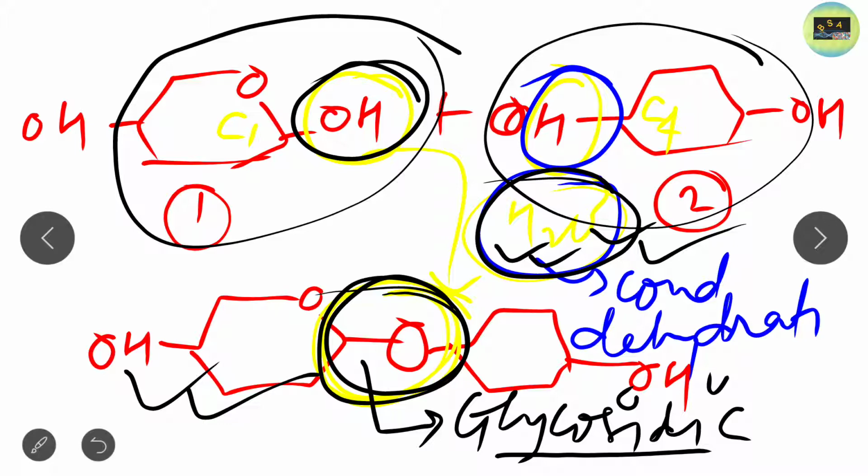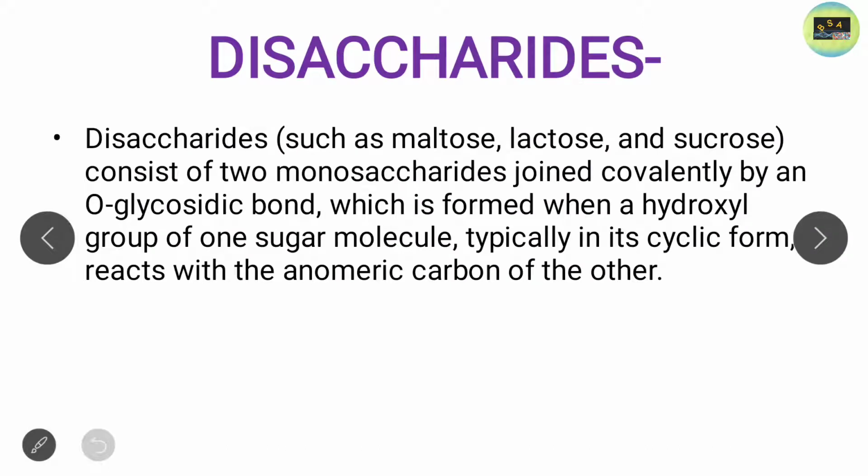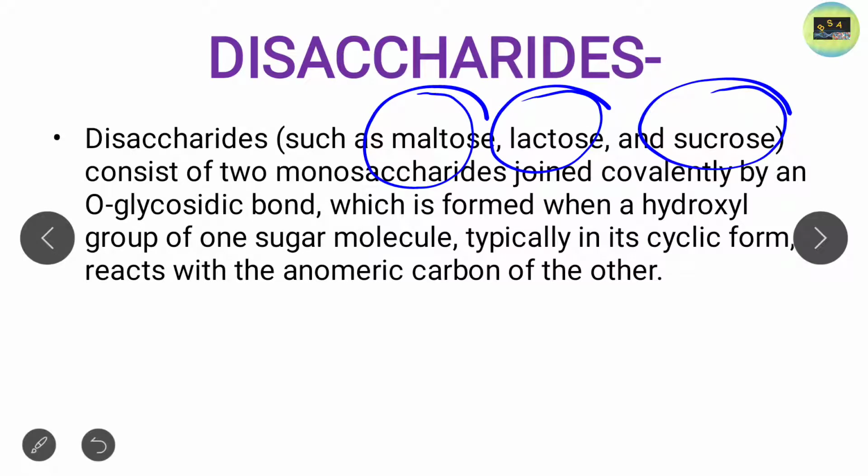Now we are going to see one by one the important disaccharides: first maltose, then lactose, and then sucrose. We will discuss these three in detail. And remember one point: there are basically two types of glycosidic bond. One is the O-glycosidic bond, and another is the N-glycosidic bond.